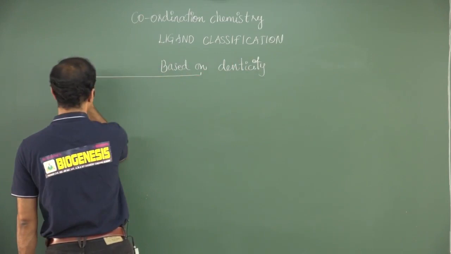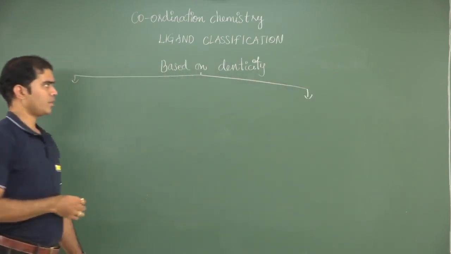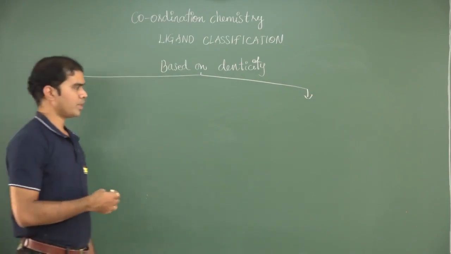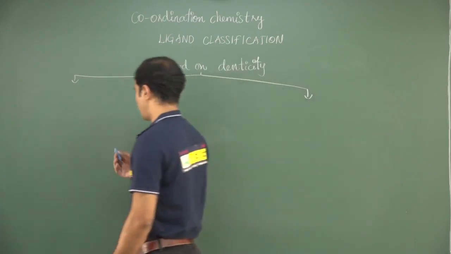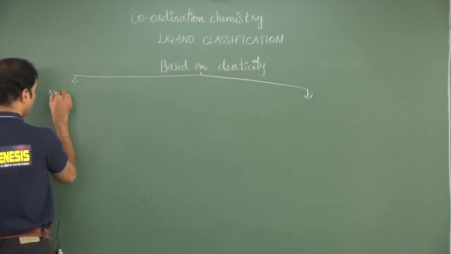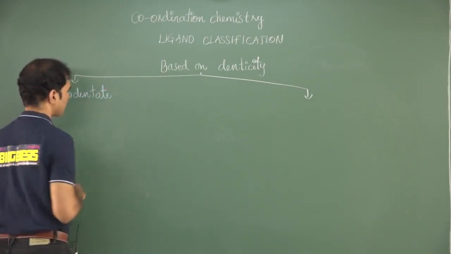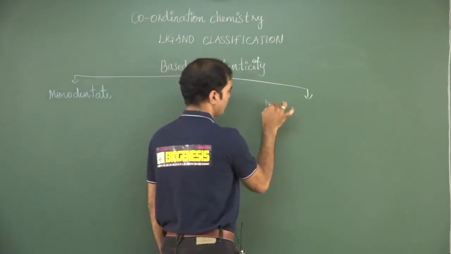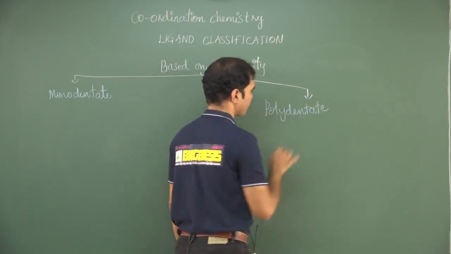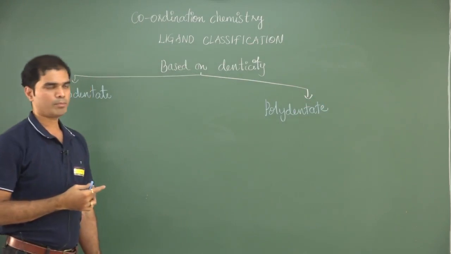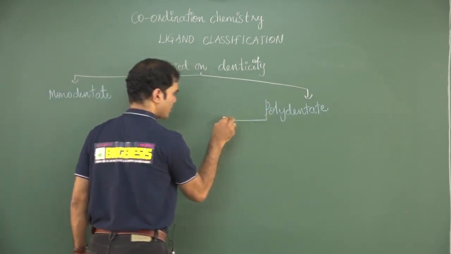Based on denticity, how many donor atoms are present? Let it be monodentate, bidentate, tridentate, tetradentate and so on. So based on denticity, we can classify the ligands into two types. One is monodentate, another one is polydentate. Monodentate and polydentate, where there is only one donor atom, or more than one donor atom from a corresponding ligand.